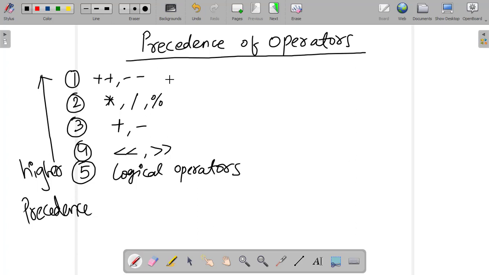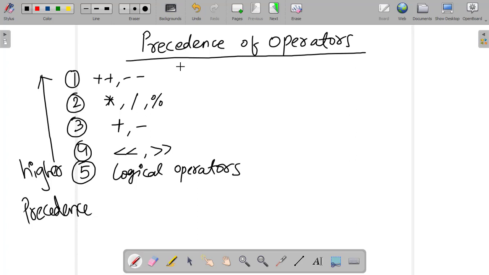If we have any expression with the increment and decrement operator, then we must deal first with it before anything else. So please remember it. Its precedence is 1. It means we have to deal first with this operator only.